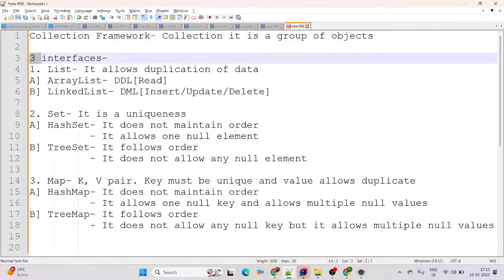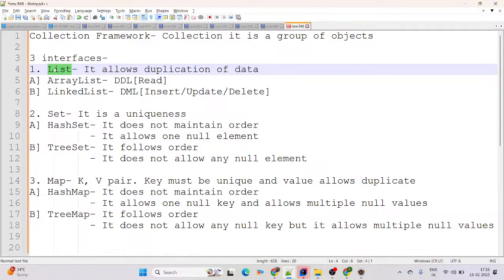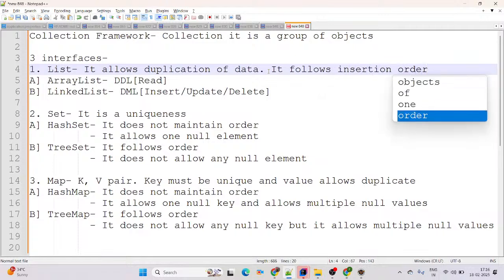In the collection framework there are three important interfaces. The first one is List, the second is Set, and the third one is Map. All three interfaces come from the java.util package and came in Java 1.2 itself. List allows duplication of data and follows insertion order. Once we start the practical, you will get more clarity. List is an interface, came in Java 1.2, and comes from the java.util package. It allows duplication of data and follows insertion order.